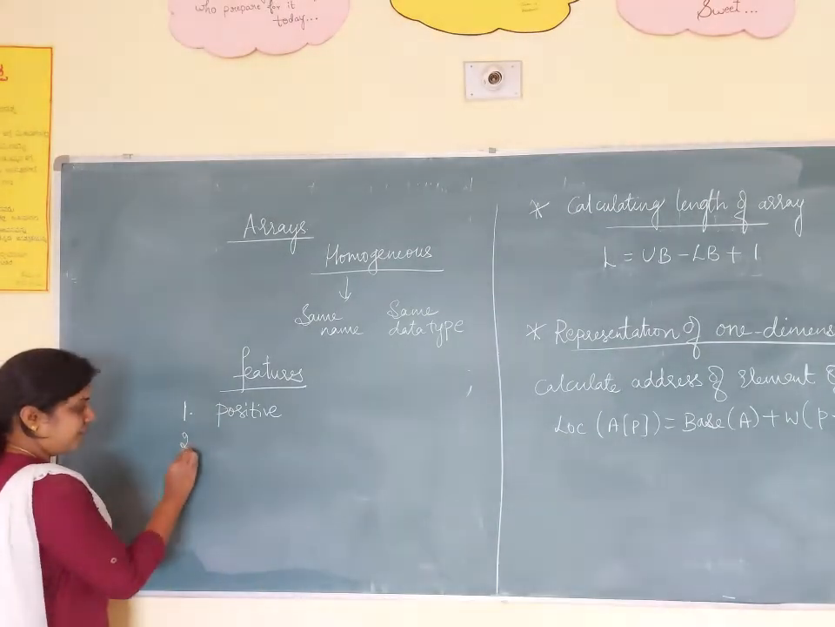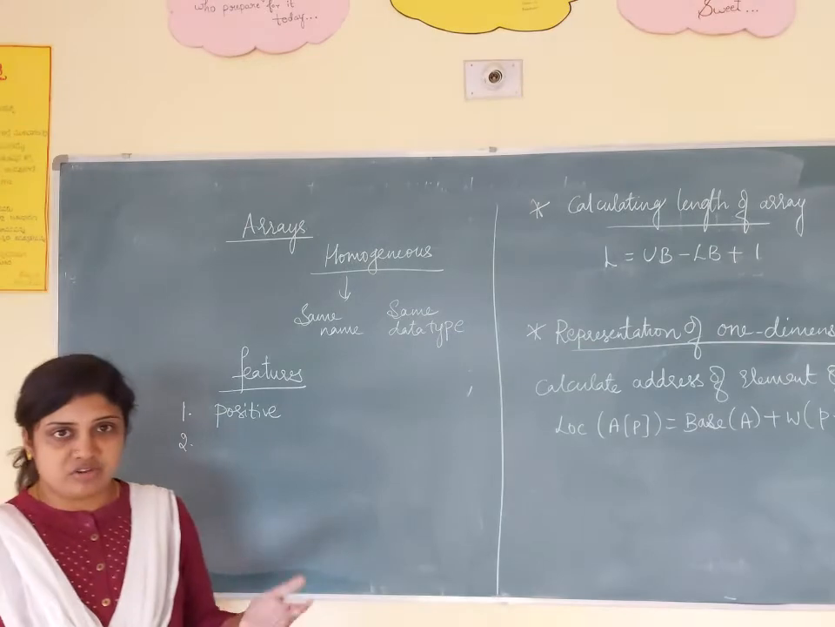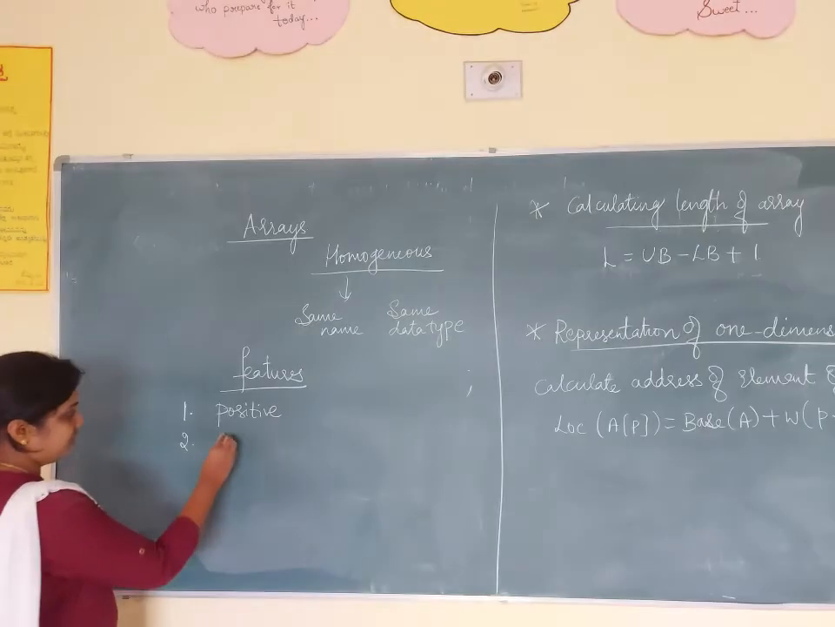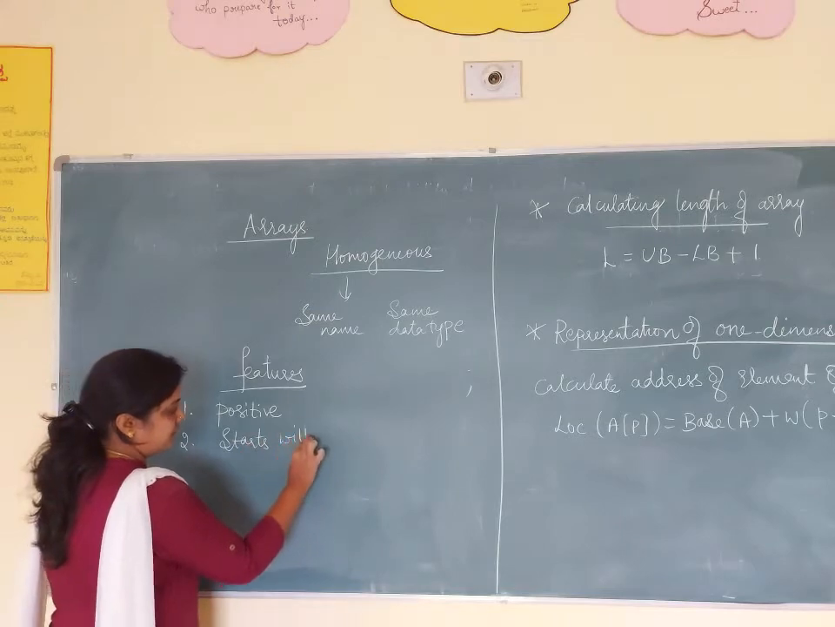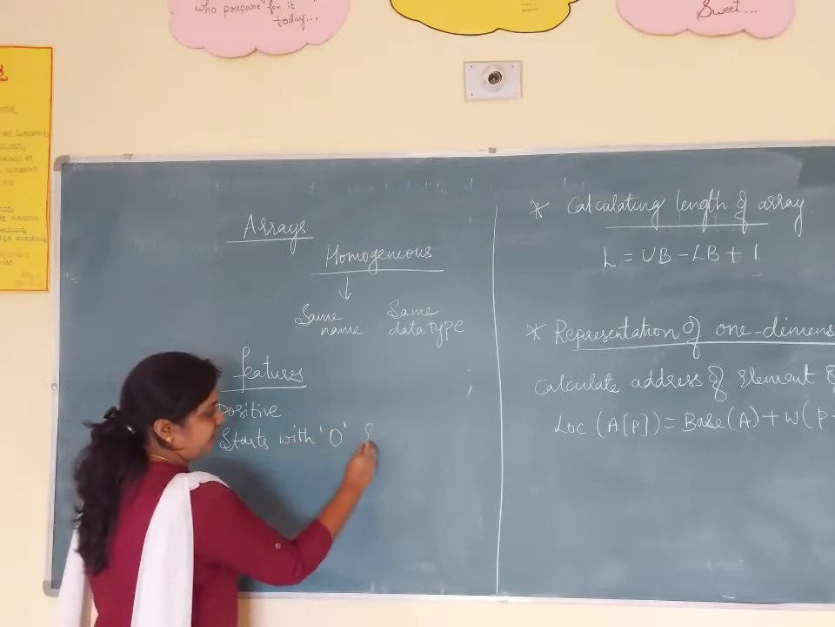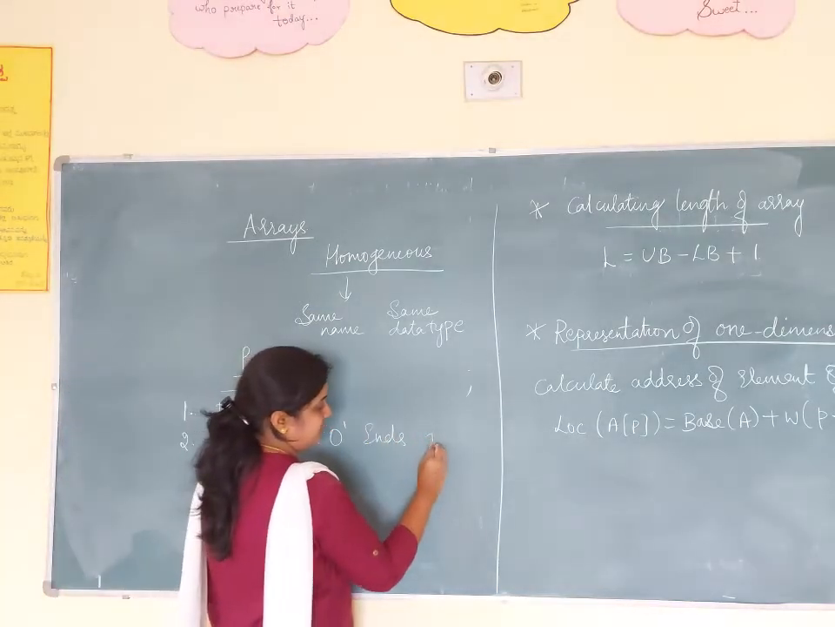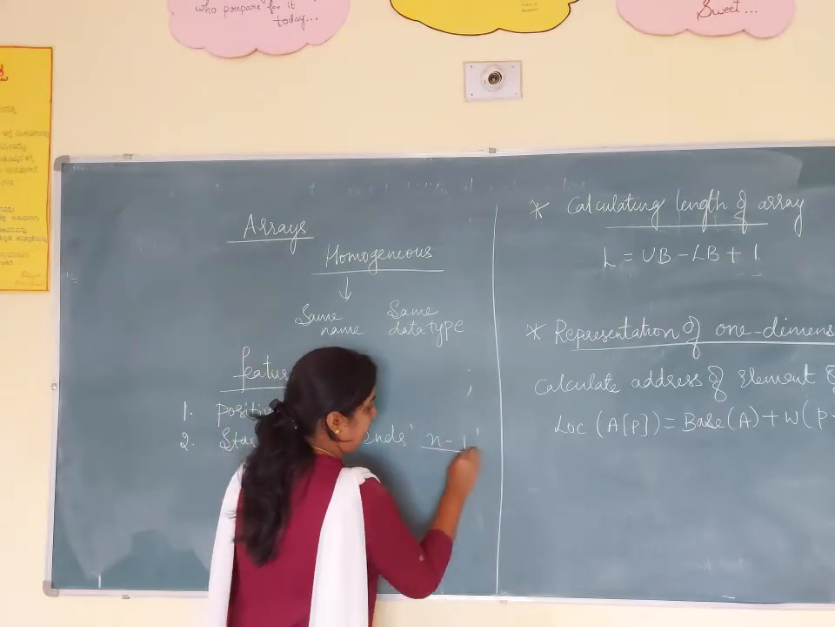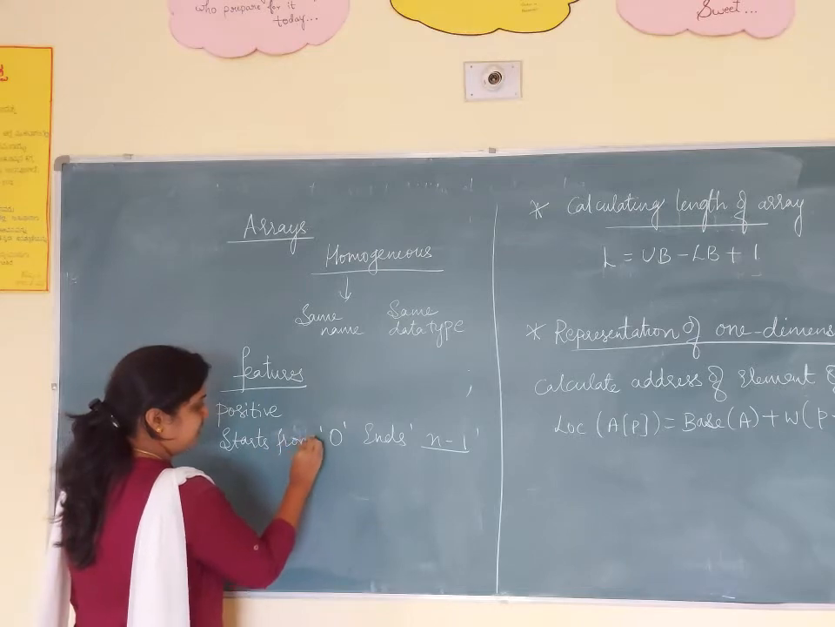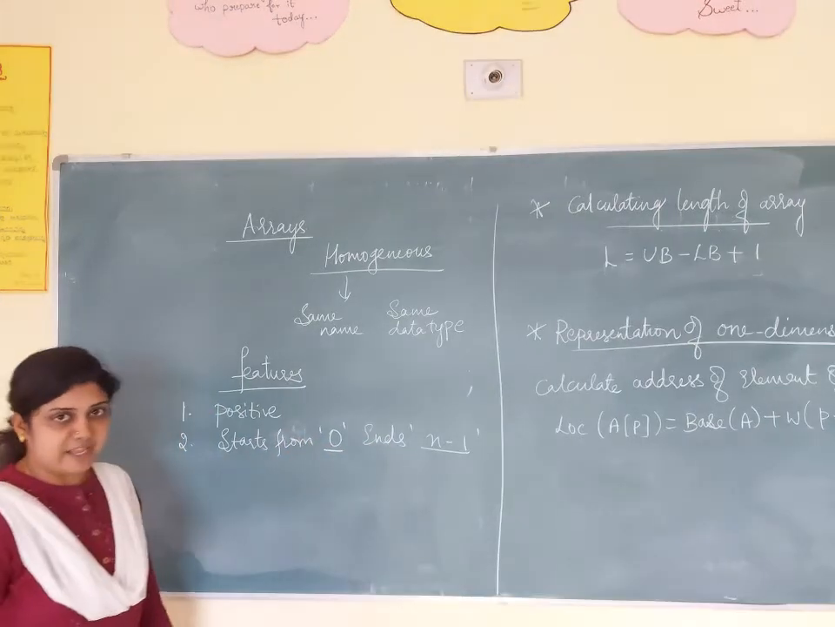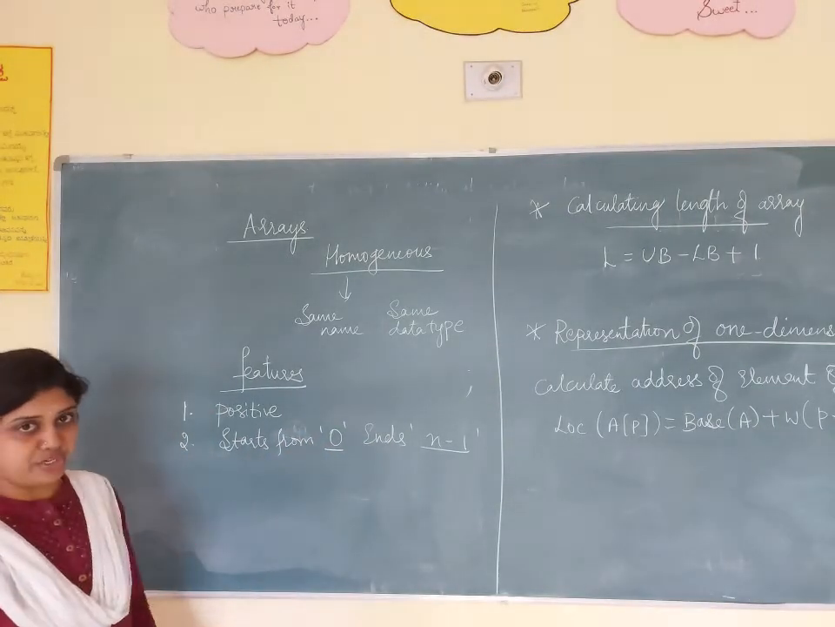And the second point is what? Array always starts with 0 and ends with N minus 1. Array always starts from 0 and ends with N minus 1. This is the second point.